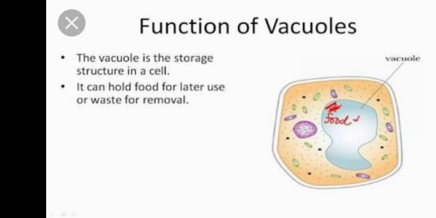They maintain the internal pressure of the cell, and they are involved in the transport of materials within the cytoplasm. They can hold food for later use or waste for removal.